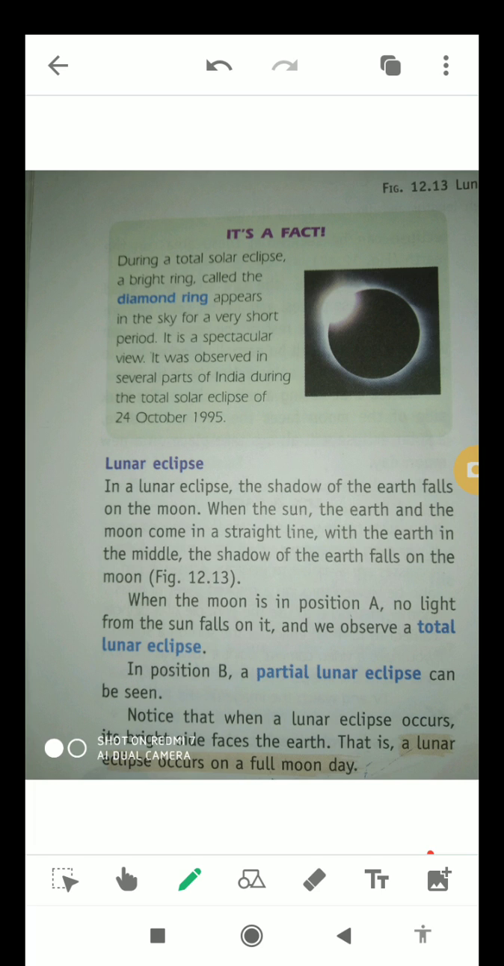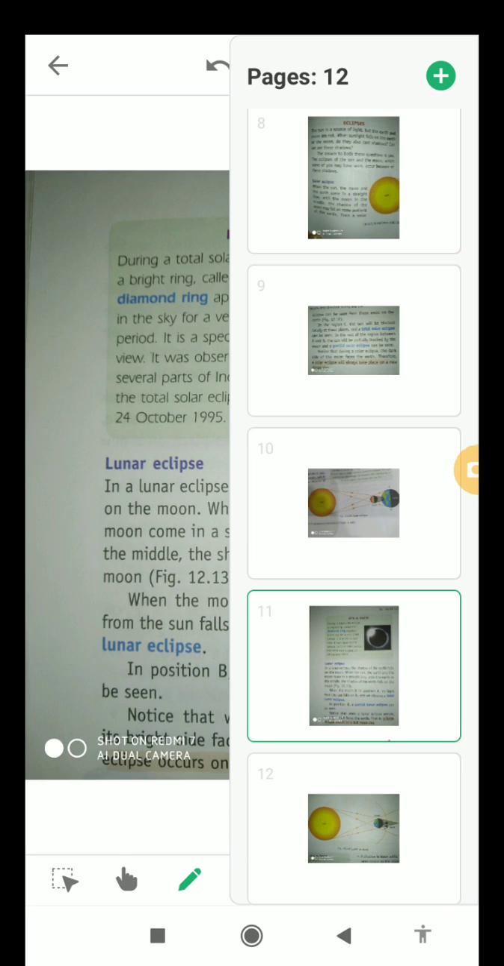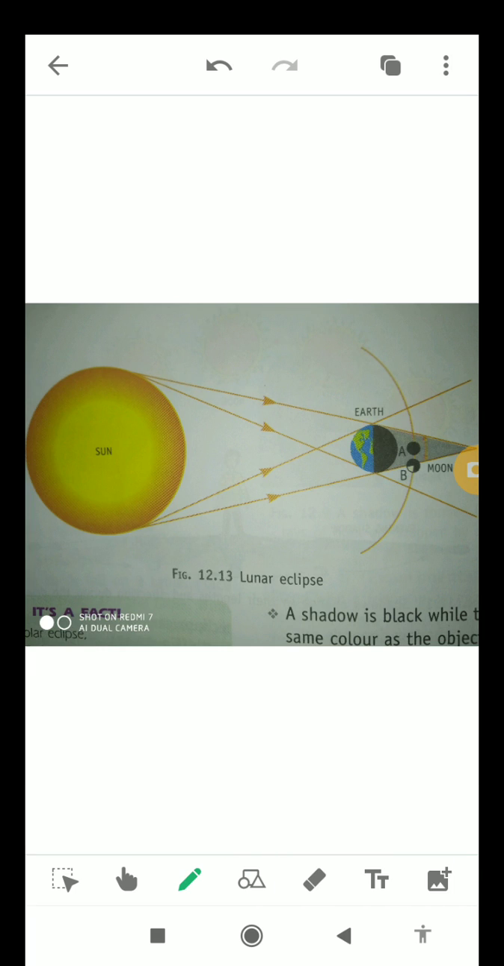Notice that when a lunar eclipse occurs, the bright side of the moon faces the earth, that is, a lunar eclipse occurs on a full moon day. So this is the diagram of a lunar eclipse, as you can see, in which the earth is in the middle of the sun and moon.